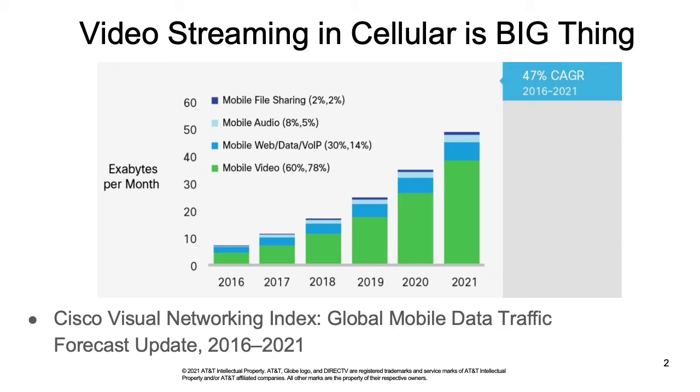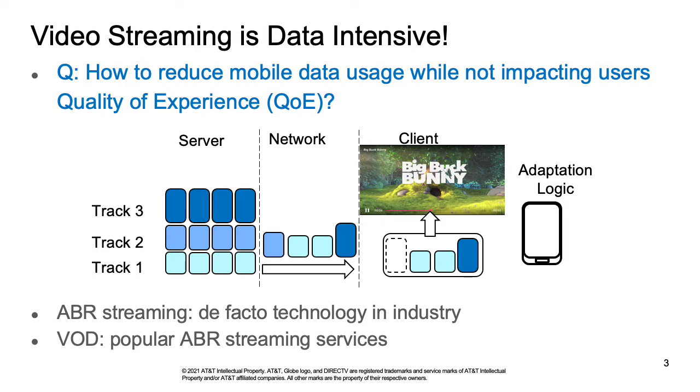Video streaming in cellular networks has been increasing at a remarkable rate, as shown in Cisco's global mobile data traffic forecast in this figure. We know video streaming is data-intensive. This is particularly an issue for cellular networks, since cellular network bandwidth is a scarce resource. The question is how to reduce mobile data usage while not impacting users' QoE.